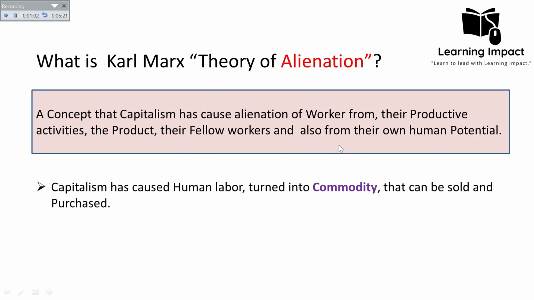Karl Marx believed that capitalism has turned human labor into a commodity that can be sold and purchased. According to Karl Marx, human labor is a combination of both physical activity and mental capabilities. Remember that for Karl Marx, labor does not refer only to physical strength, but also to mental capabilities. Capitalism has turned human labor into a commodity that can be sold and purchased.